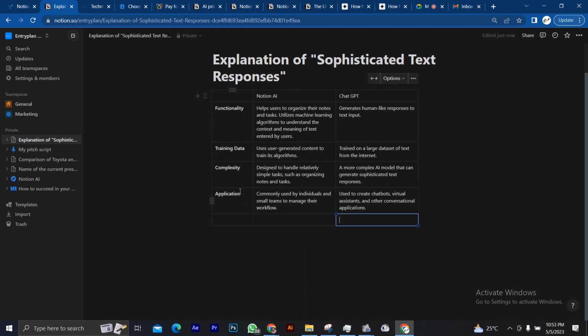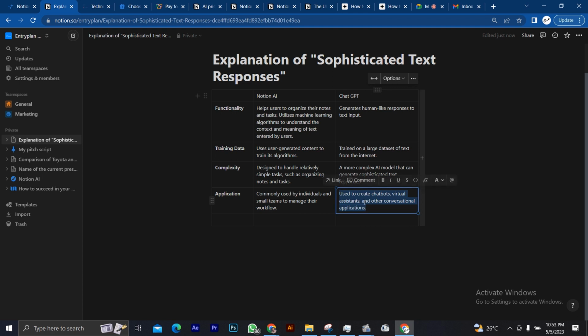So in application, Notion AI is commonly used by individuals and small teams to manage their workflow, while ChatGPT is used to create chatbots, virtual assistants, and other conversational applications. So you see that human beings are not supposed to be using ChatGPT. It is supposed to be used to create chatbots, virtual assistants, and other conversational applications.